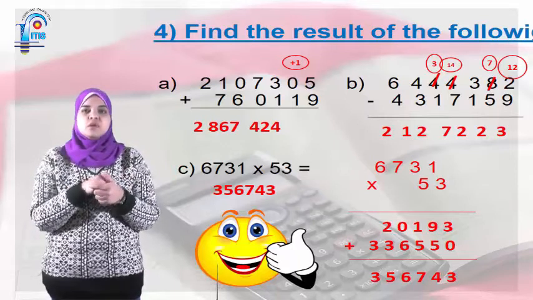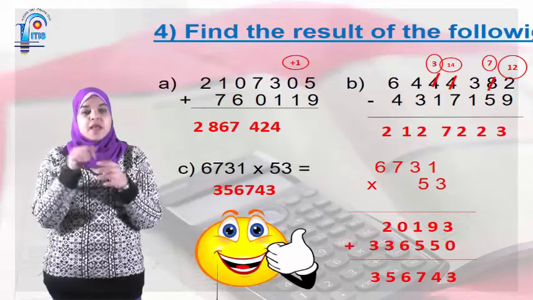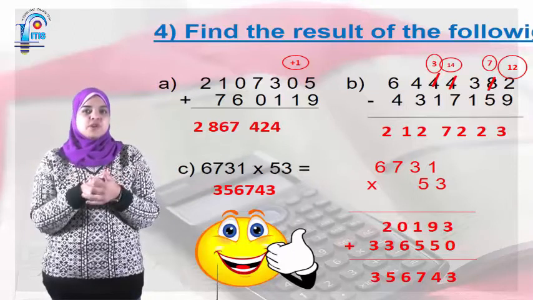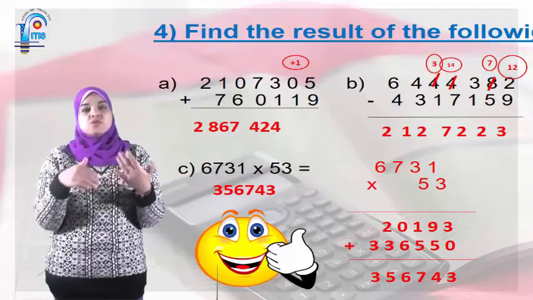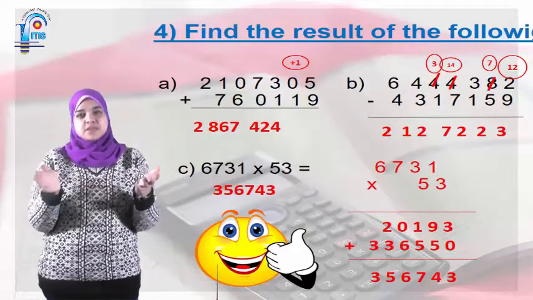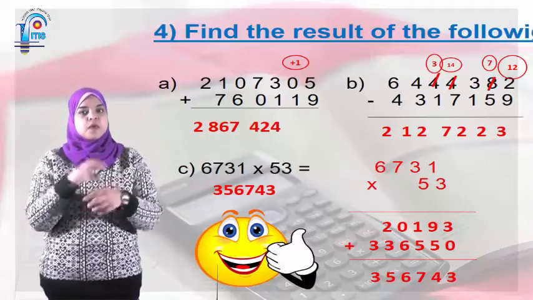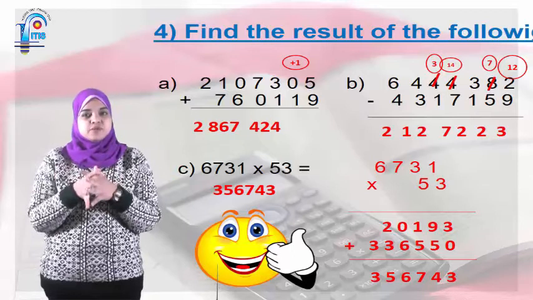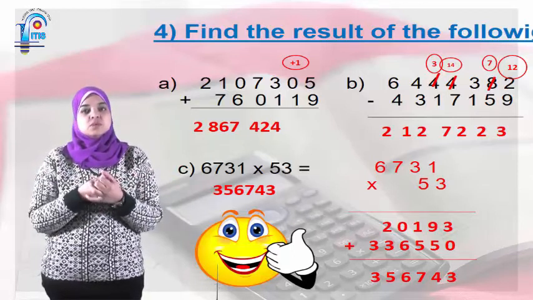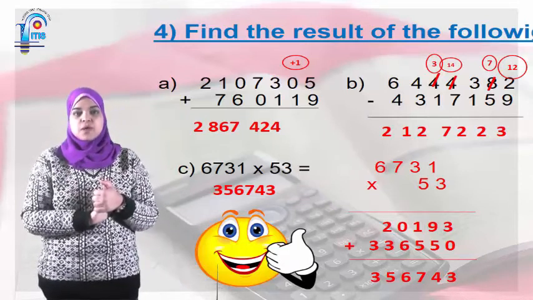So 2 minus 9 cannot be done, so I borrow from the 8. The 8 will be 7 and the 2 will be 12. So 12 minus 9 equals 3. 7 minus 5 equals 2. 3 minus 1 equals 2. 4 minus 7 cannot be done, of course. So I'm going to borrow from the 4. The 4 now will be 3, and the other 4 now will be 14. So 14 minus 7 equals 7. 3 minus 1 equals 2. 4 minus 3 equals 1, and 6 minus 4 equals 2. Okay, letter C.